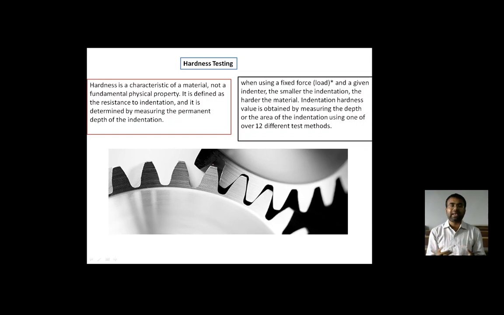How do they sustain that friction or rubbing during their working conditions? If they are not sufficiently hard, the product will definitely tear apart, and the instrument and the product that is running with the help of those parts will stop working.